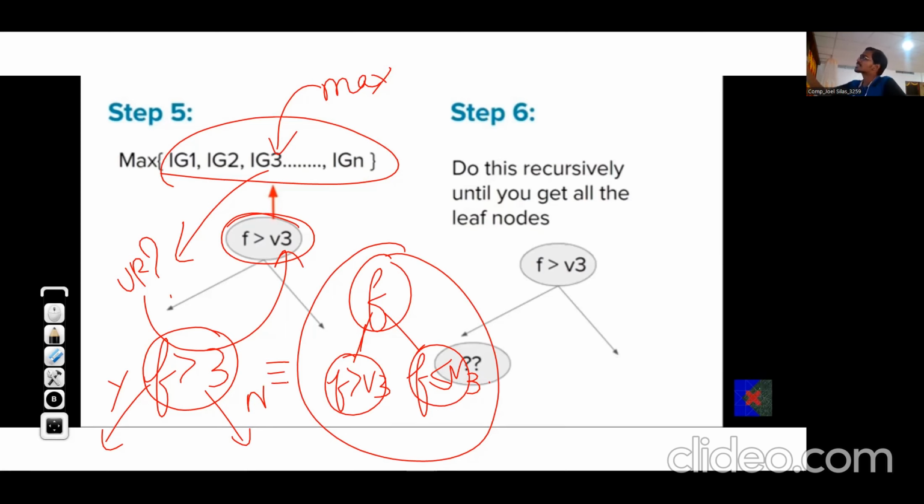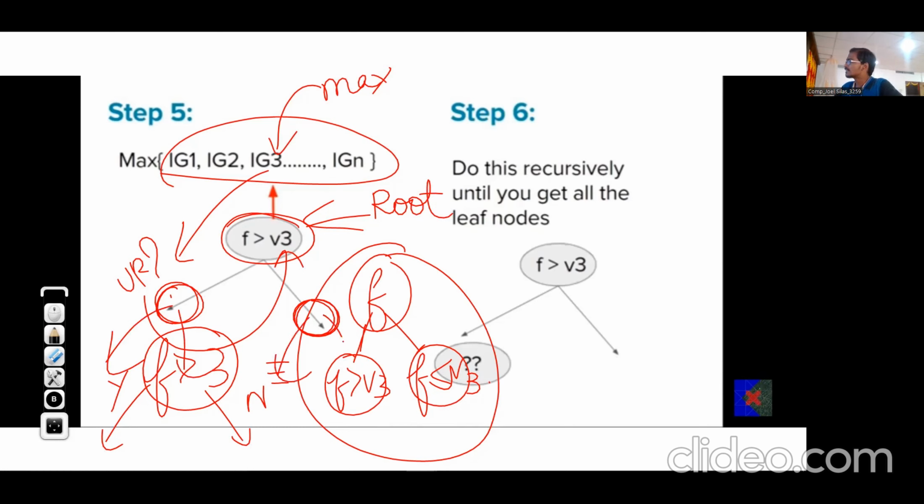Means what? This selection that we have done for V3 is for the root. Now we have these nodes. Now these themselves will be roots for some subtrees. This is one subtree, this is one subtree, right? So we need to find the efficient splitting over here also. We have split it with respect to V3. Now, next, with respect to which we have to split.